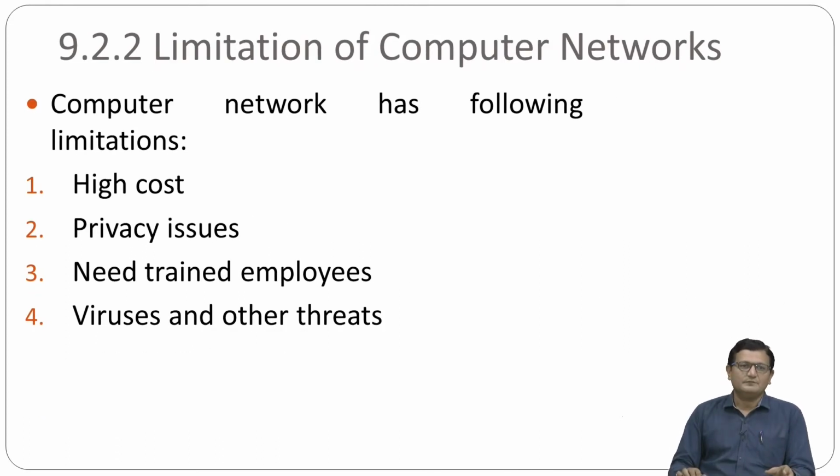Okay, now there are certain limitations also. So we'll see one by one what the limitations of a computer network are. The first thing is the high cost.